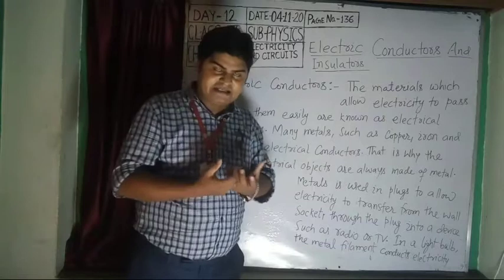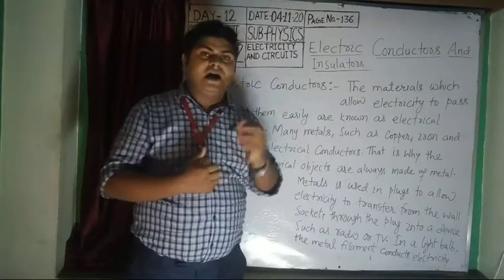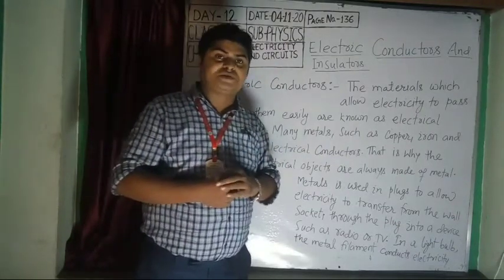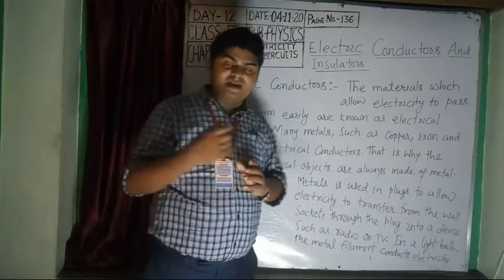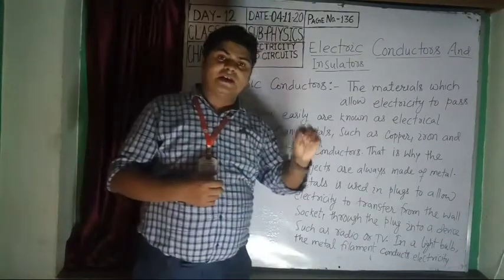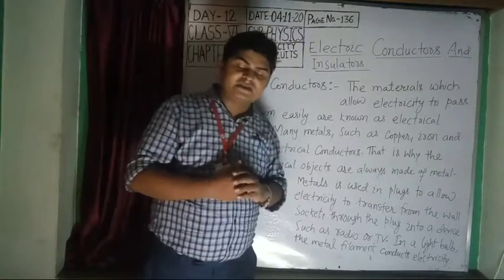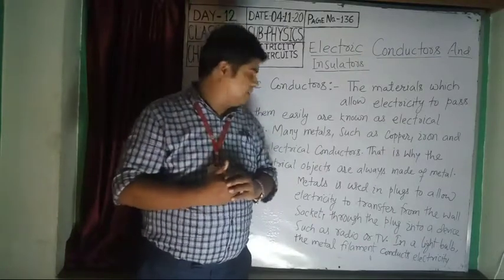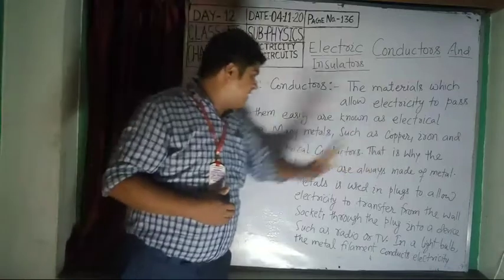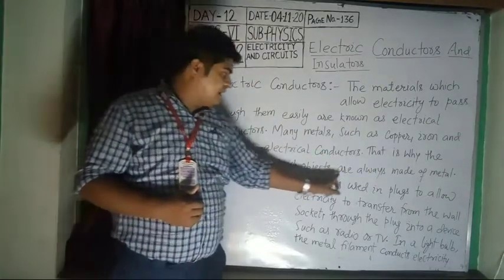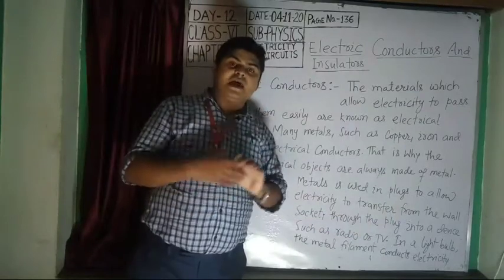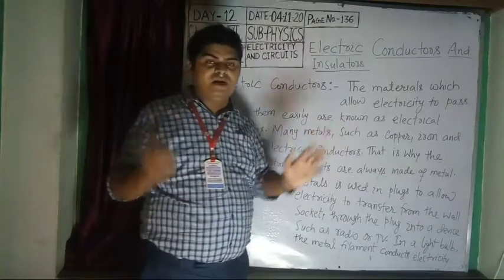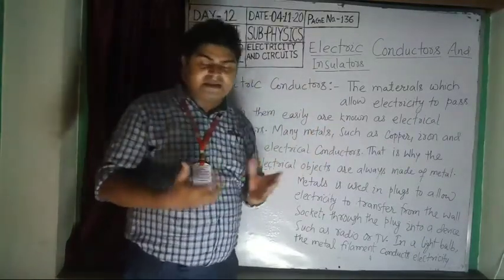When you open the dry cell, you will see a carbon rod in the middle part, which is used to connect the positive terminal. So we can say that carbon, meaning graphite, is an exceptional case which allows electric current to pass through it, but it is a non-metal. That is why the parts of electrical objects are always made of metal. Electrical appliances are always made of metals, not of non-metals like wood, plastic or rubber.